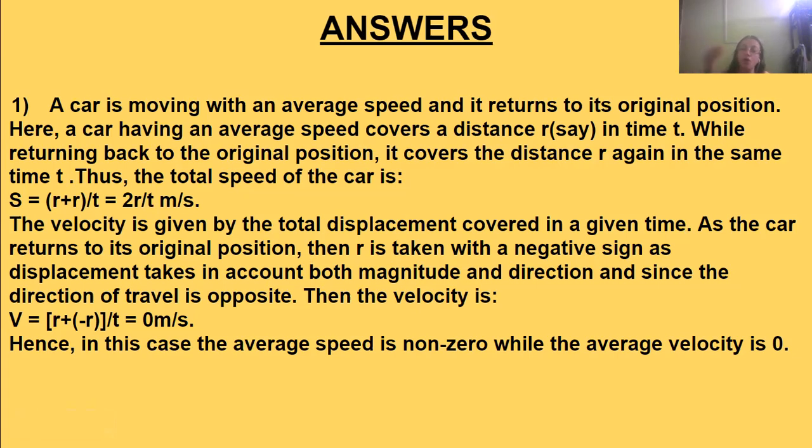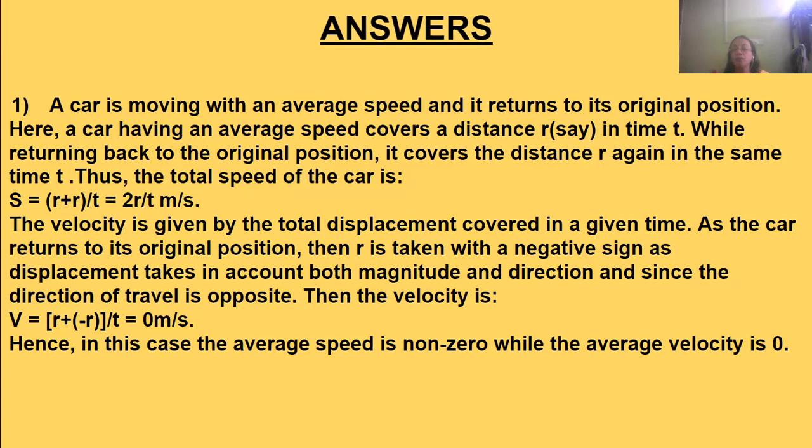Coming back in the opposite direction, the distance is the same but the direction is reversed, so it will be minus r.